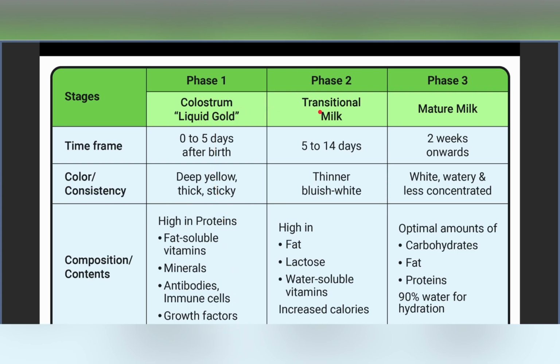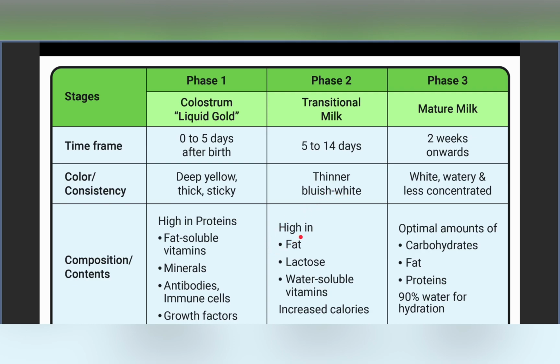So now let us move to the transitional milk. Phase 2 is called the transitional milk, and we can see it from 5 to 14 days or till 20 days also. Usually it is till 2 weeks. It is thinner in consistency. Whenever we consider colostrum, it is very thick in consistency, but as the phases go on, the consistency becomes thinner. So the transitional milk is thinner in consistency, and from a deep yellow color, it now turns white. It slowly becomes whitish in color.